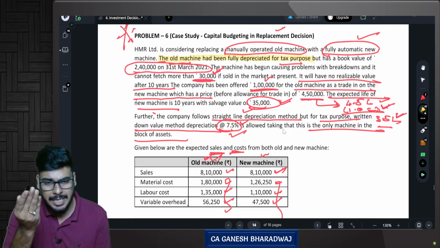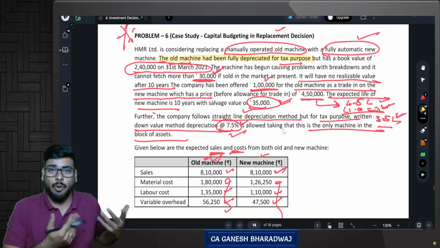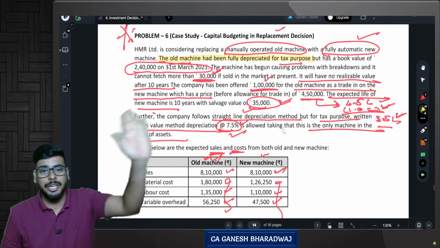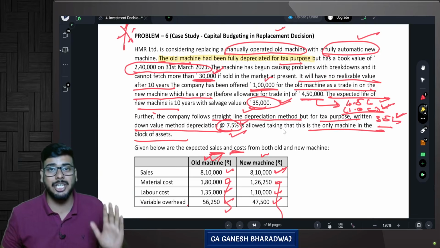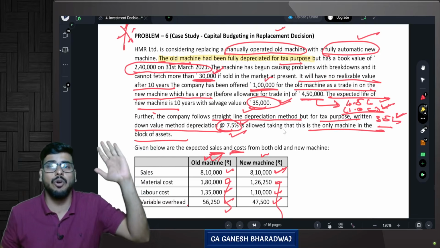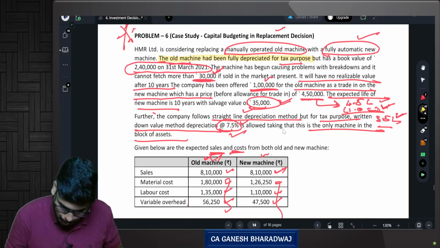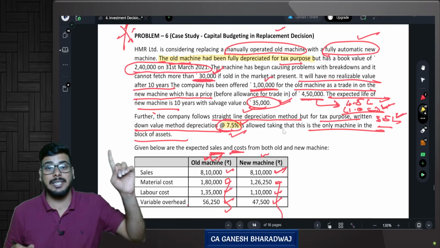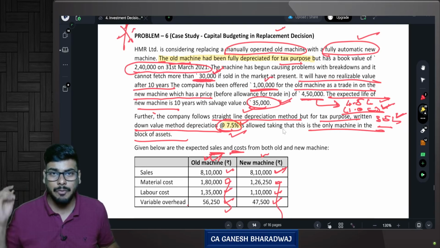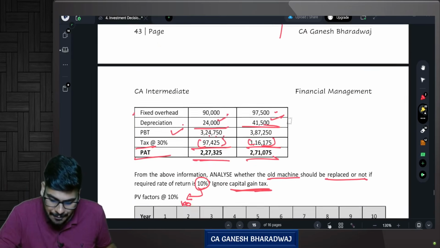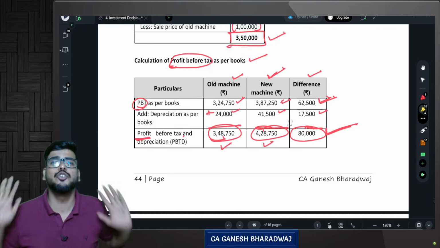No. If there is no depreciation, will you have any tax savings on depreciation? No. This old asset got fully depreciated from the viewpoint of income tax. So there is no tax shield if you continue with the old machine. If you go with the new machine, they are willing to provide you 7.5% under WDV method. WDV means written down value method. So every year the extra depreciation will come only from the new machine. Are you clear with this?